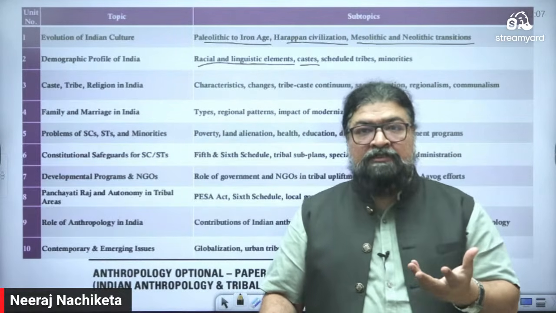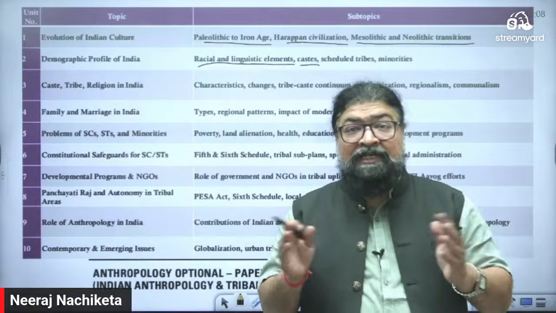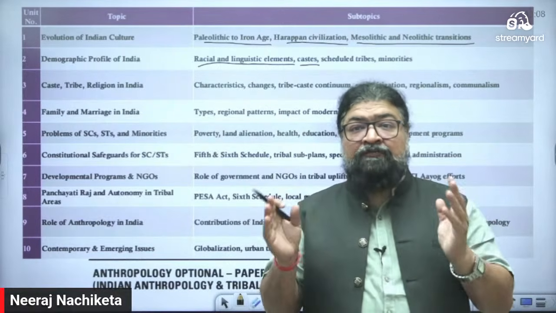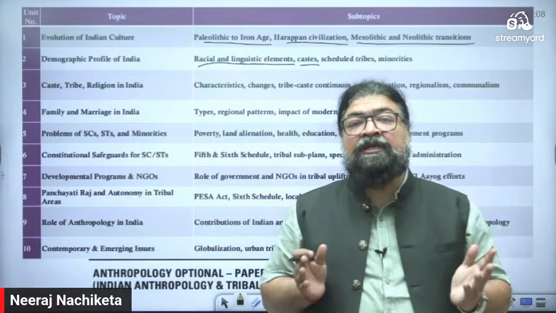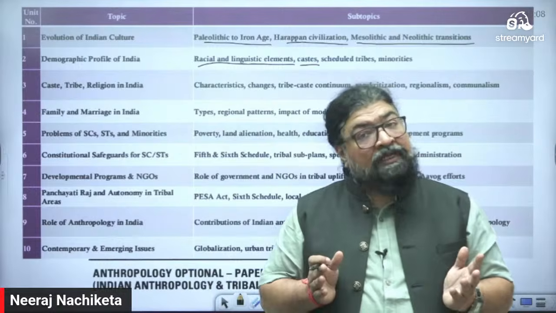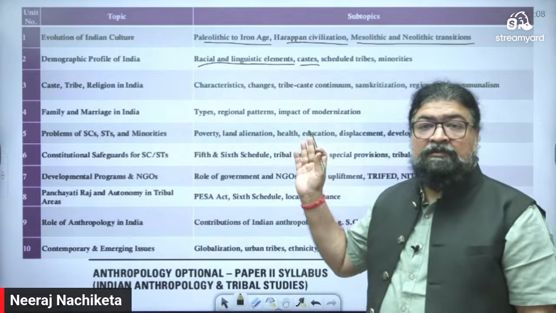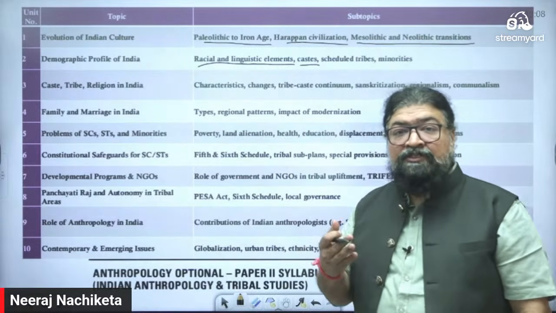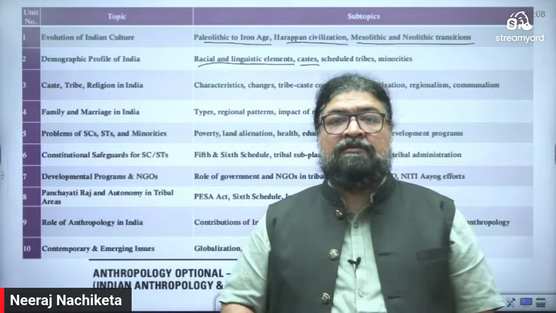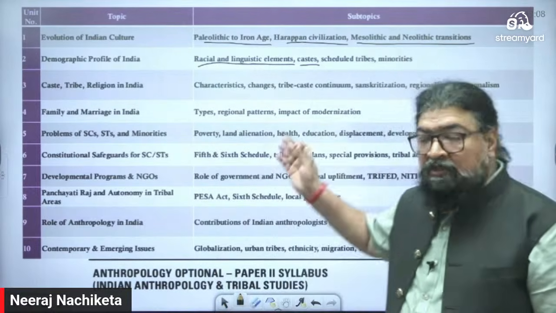Even sacred forests, sacred deities worshipped by different tribes in different parts of India. Man, nature, and this sacred complex, they all will be studied there.